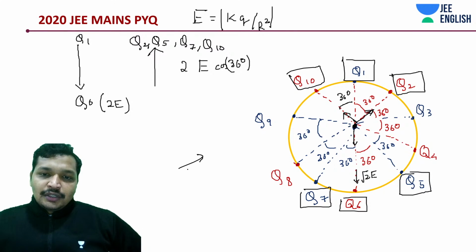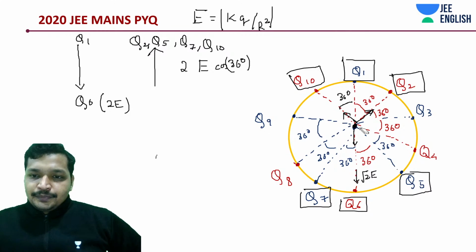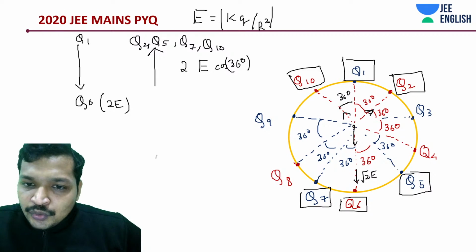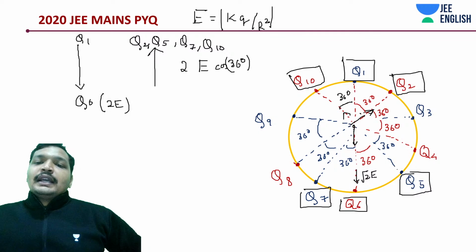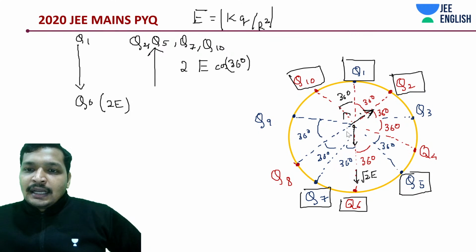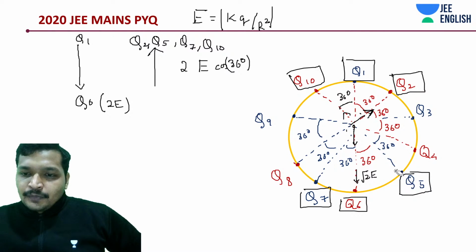Q8 is going to be like this. And this should be additive with Q3 at what angle? At an angle of 72 degrees with the center line.